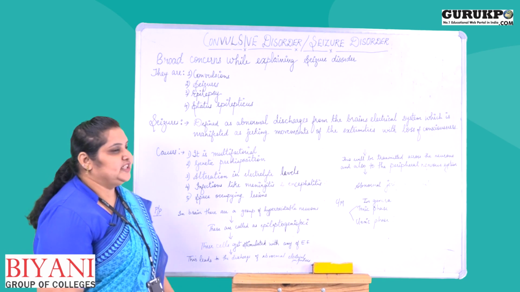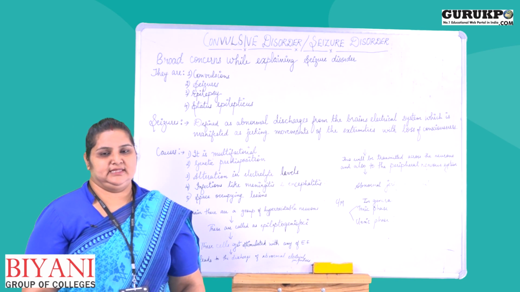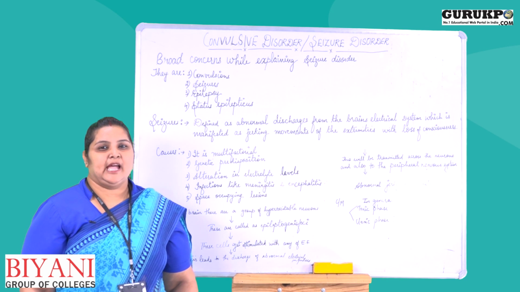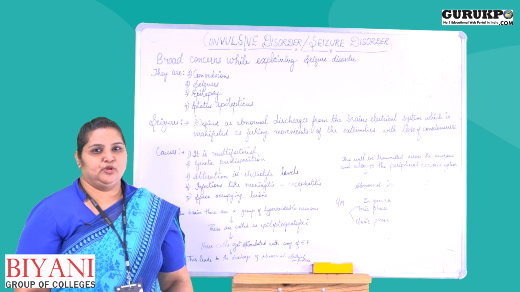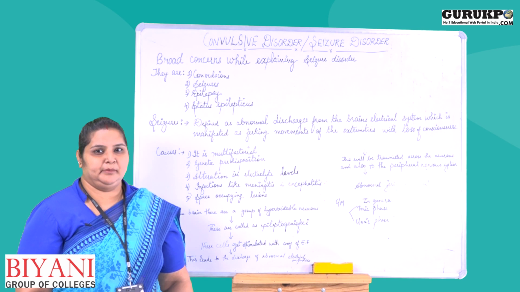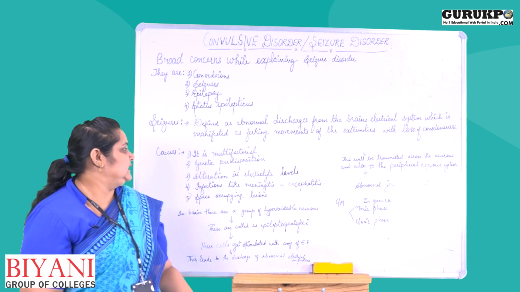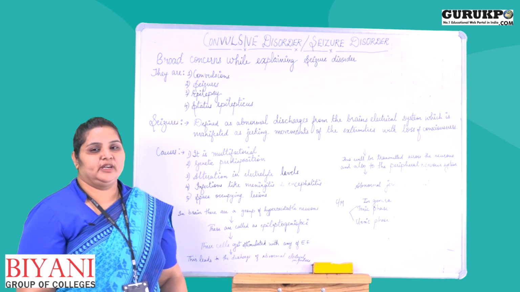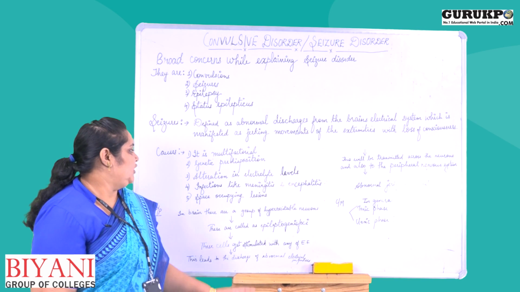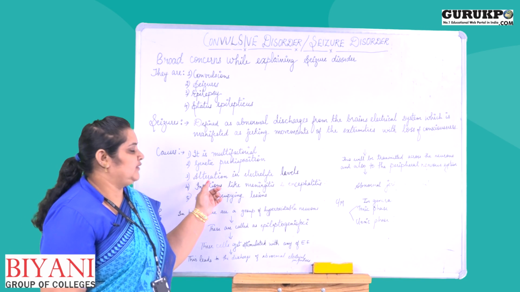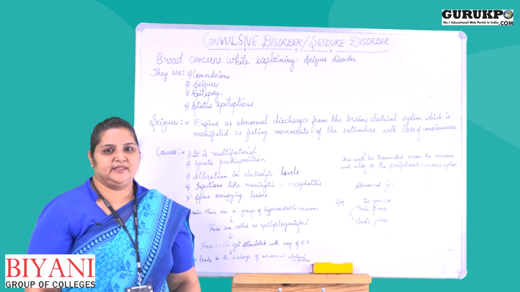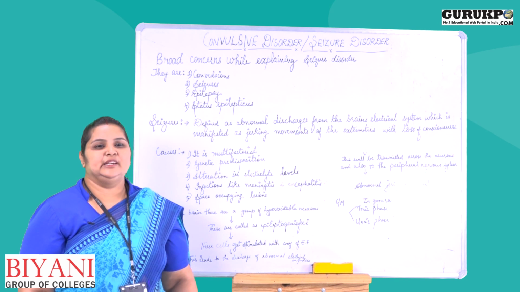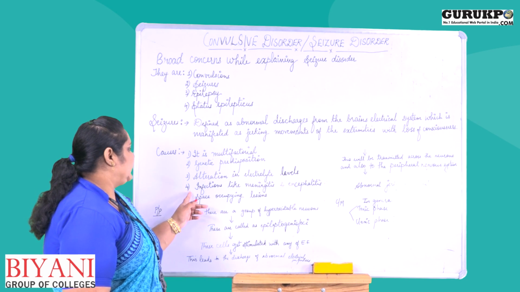Third one is alteration in electrolyte levels. We have hypocalcemia, hypermagnesemia, hyperphosphatemia. If such alterations occur, the brain's electrical system gets disturbed and malfunctions.